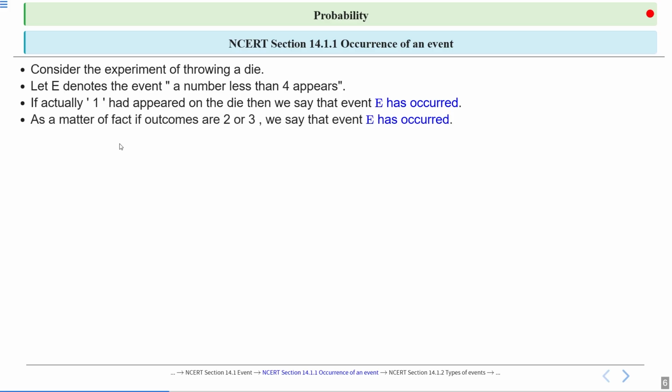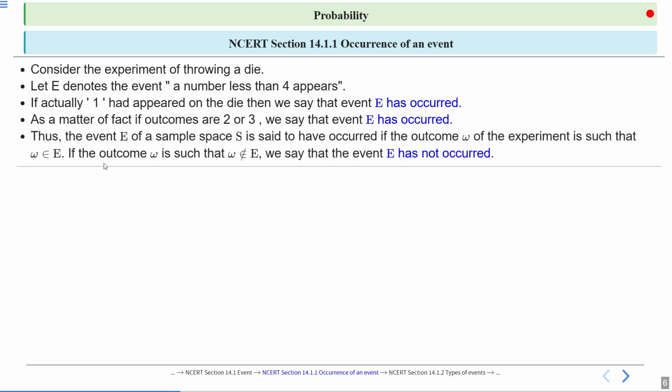So as a matter of fact, if outcomes are 2 or 3, then 2 and 3 are also less than 4. So if we get outcomes 2 or 3, then we say that E has occurred. Thus, the event E of a sample space S is said to have occurred if the outcome omega of the experiment is such that omega belongs in event E.